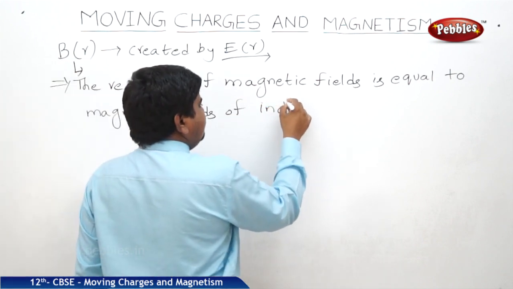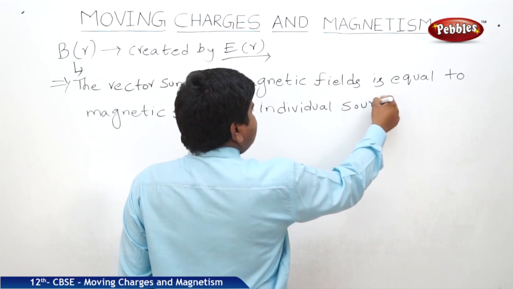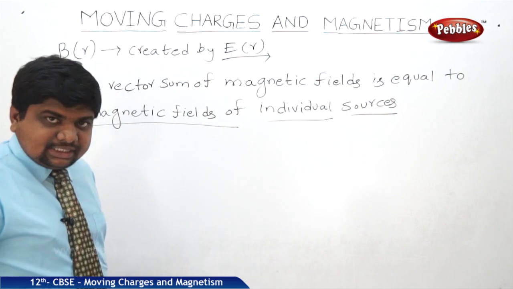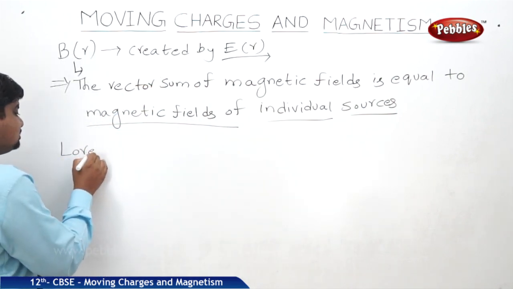This point is very, very important. Here we can understand the Lorentz force concept.